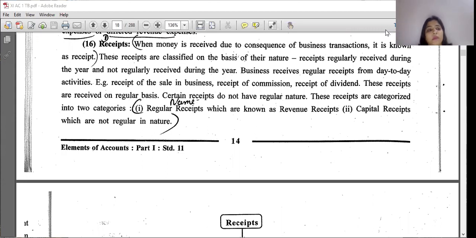And as we are seeing the first chapter of accounting, on the topic of terminologies of accounting, terms that are used in accounting. We had seen what are business transactions. We had seen what are events. We had seen what is capital: sole proprietorship capital, partnership capital, then company's capital.